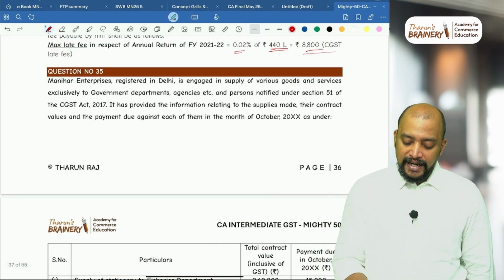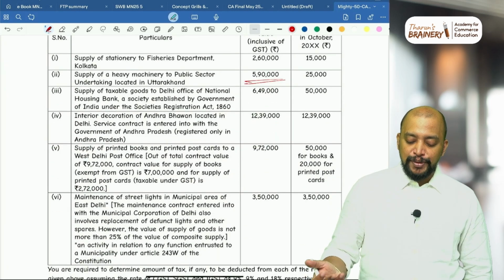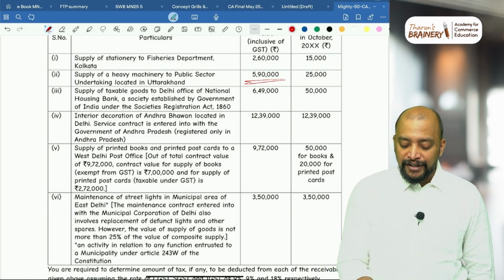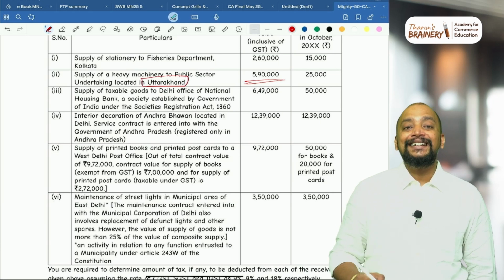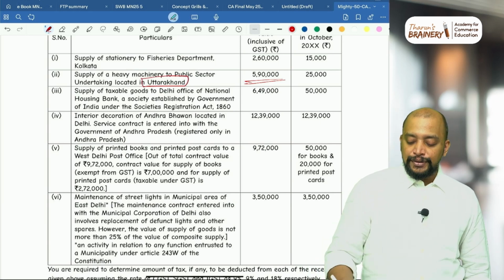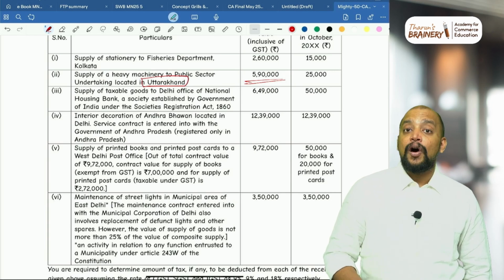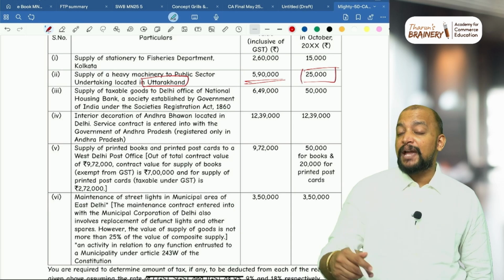So here, if you observe, where is this supplier located? The supplier is located in Delhi, and it is supply of machinery to PSU in Uttarakhand. So ending point will be Uttarakhand. Therefore, it is interstate supply chargeable to IGST, and accordingly TDS will be deducted by the recipient, public sector undertaking, on what? Only on 25,000 payment remitted.